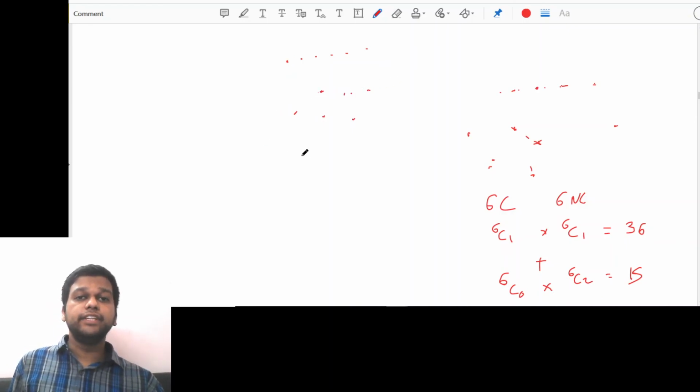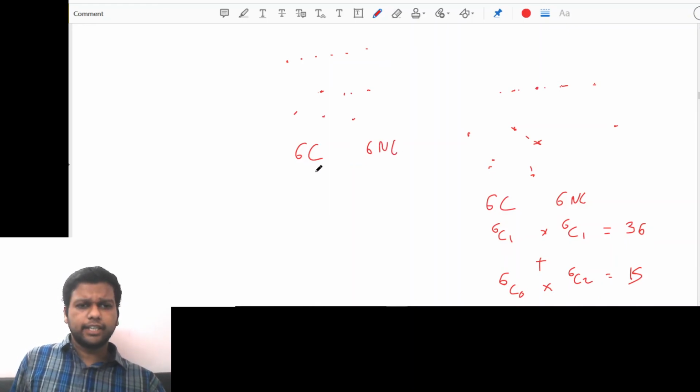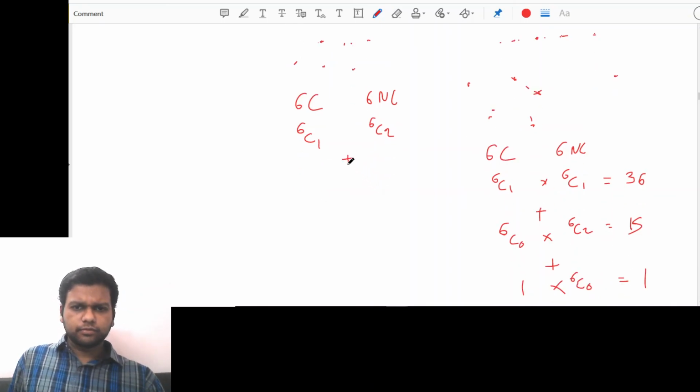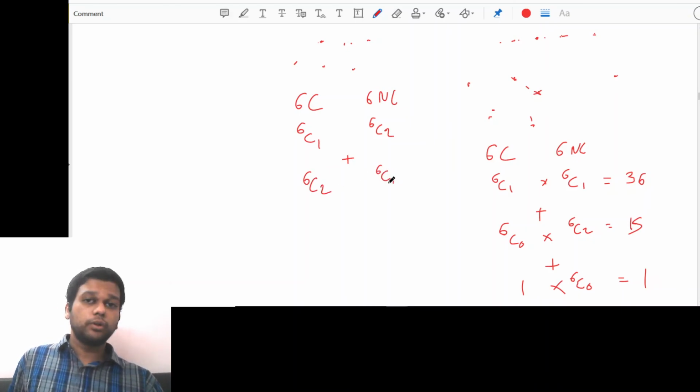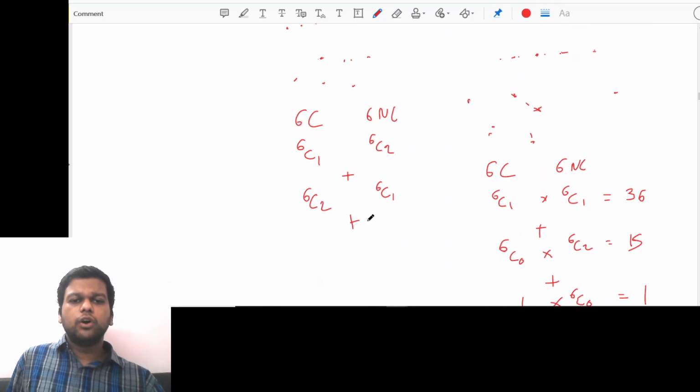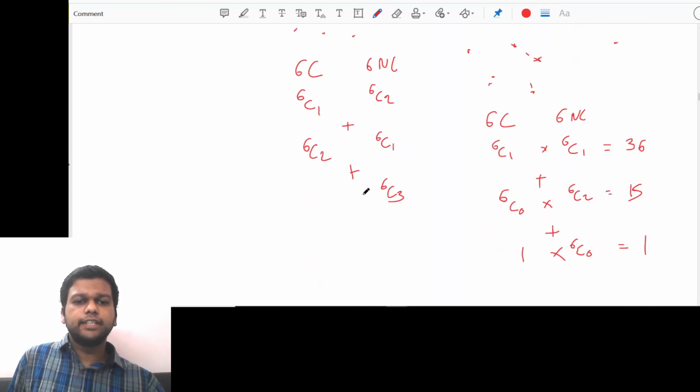So for a triangle we need 3 points now. How do we get 3 points? Out of 6 collinear and 6 non-collinear, how many cases are there? Maybe we can select one collinear and 2 non-collinears, or we can select 2 collinears and 1 non-collinear. That is also a triangle, right? These two and then some other point. Or we can select all 3 non-collinear points, 6C3, and no collinear point, 6C0.